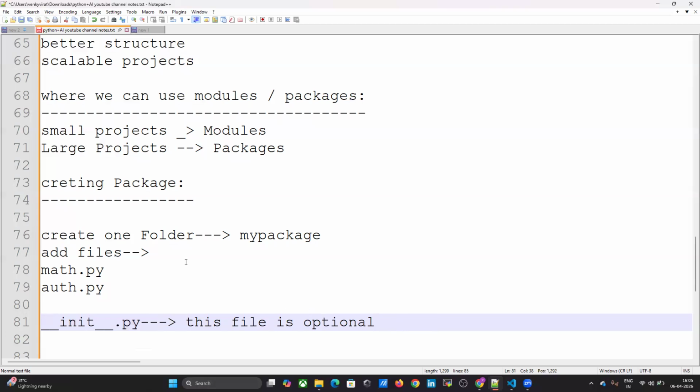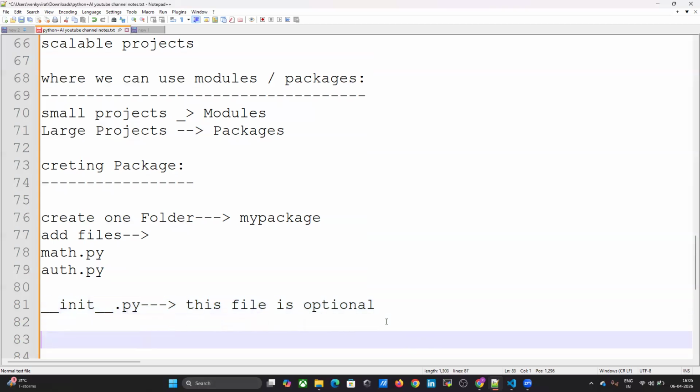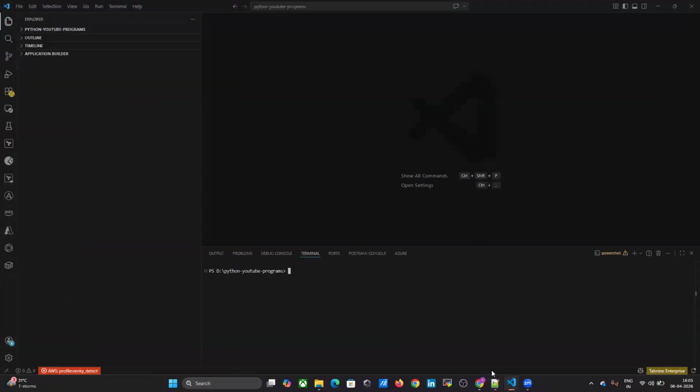Okay, now we are good to go. Create a folder, then add files, and __init__.py is required. Without wasting any time, we have to go to the practical session.